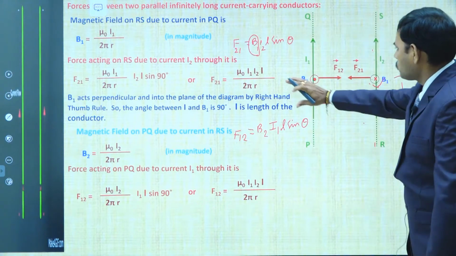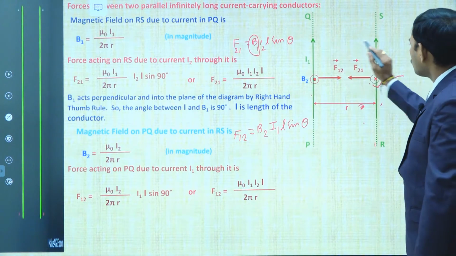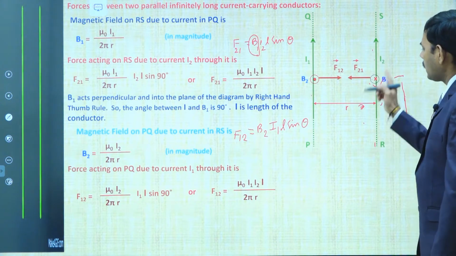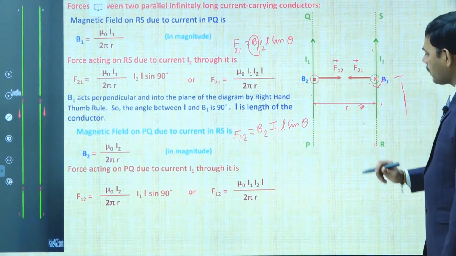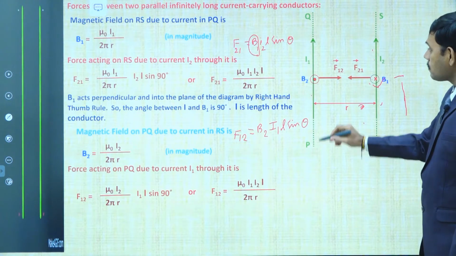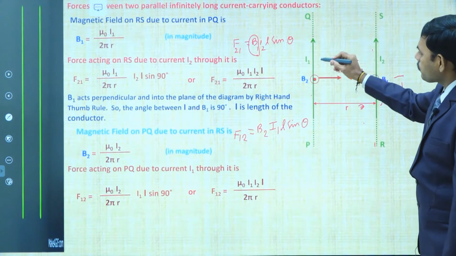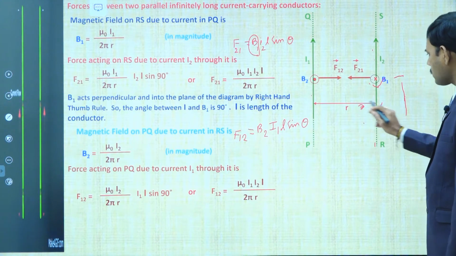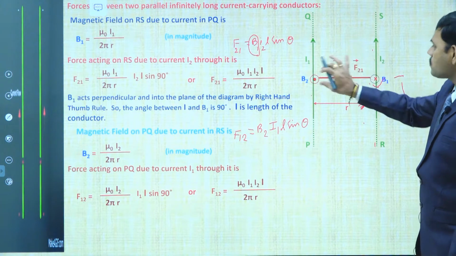Finally we have two expressions here. We have two long parallel current carrying wires, PQ and RS. The current in the first wire is I1, the current in the second wire is I2, and the distance of separation between the wires is r. Then these two wires attract each other.